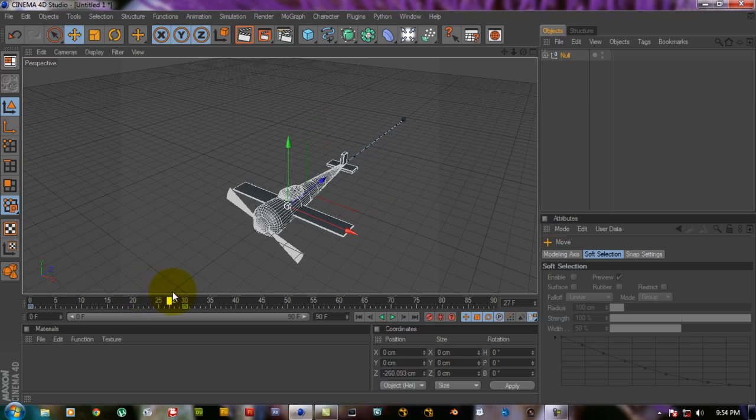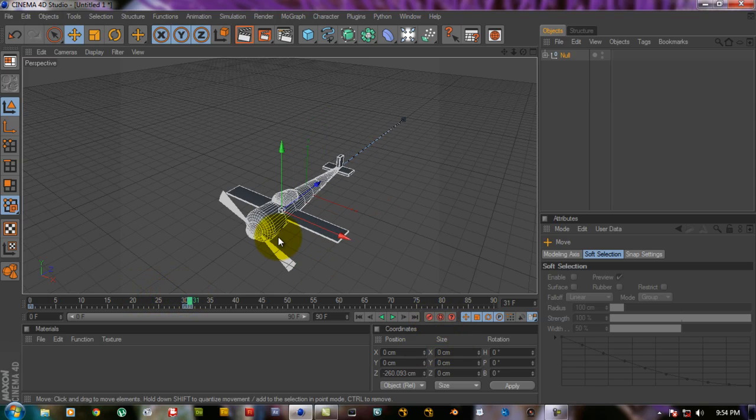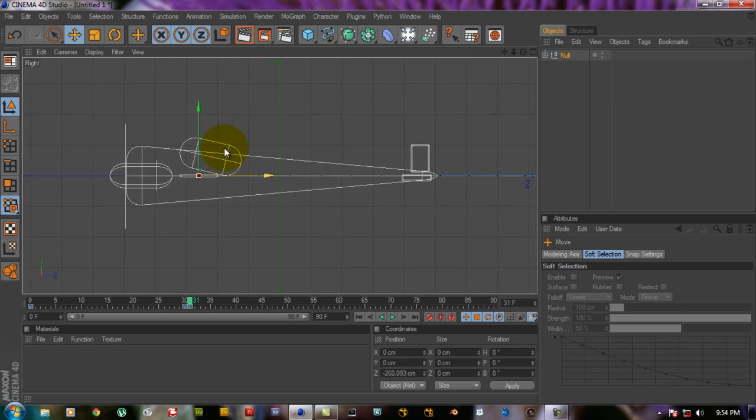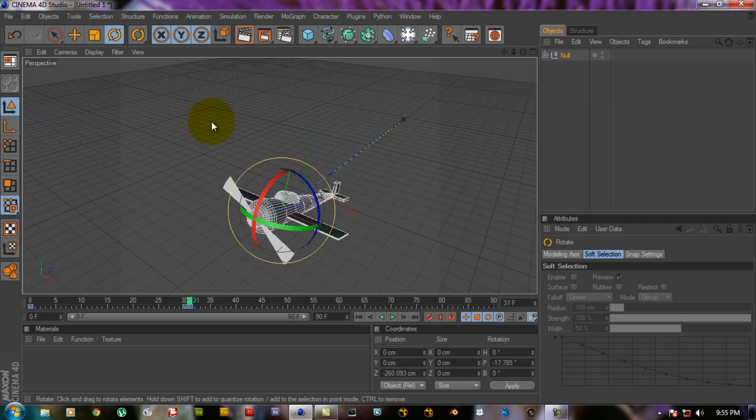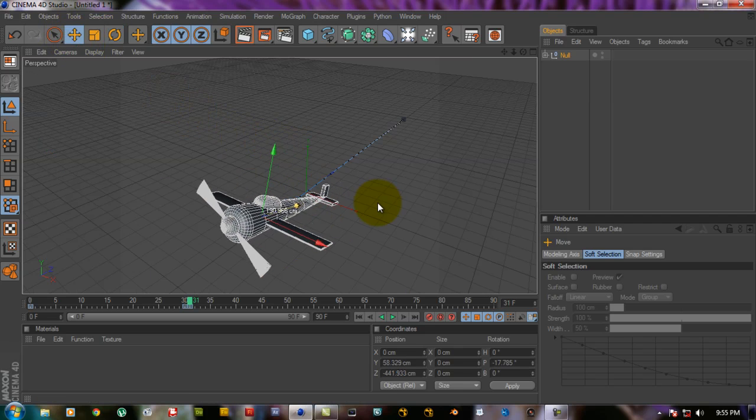If we want to take off, at the 31st frame, hold down keyframe, then go to our right view, then rotate the plane a little bit, then go back to our perspective position, then bingo.